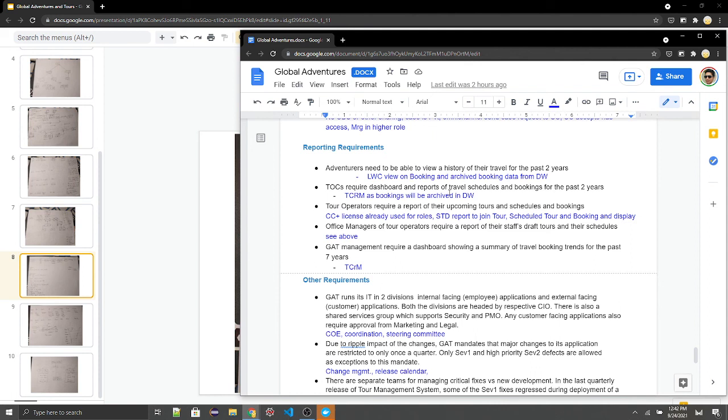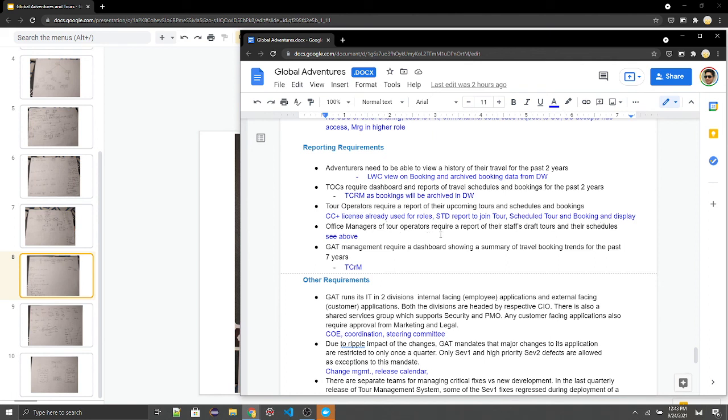TOCs require dashboards and reports of travel, schedules, and bookings for the past 2 years. In this case, since this data is archived, we want to use Tableau CRM, and TOCs will have access to it. Tour operators require a report of their upcoming tours and schedules. In this case, CC Plus license is already used to release reports and dashboards for tour operators. A standard report will be built joining tour, scheduled tour, and booking objects, and the information is displayed.